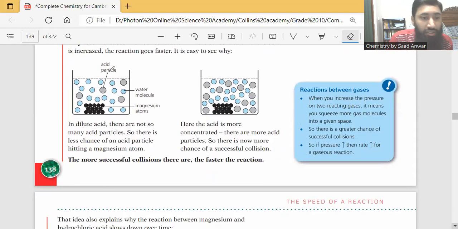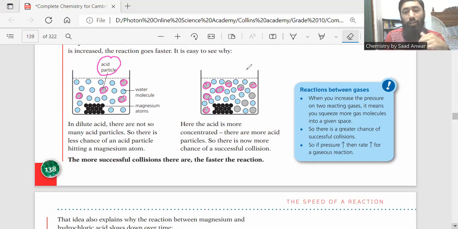This is an acid particle, this is a water molecule, this is a magnesium atom. You can see here we have just 4 acid particles, but in this diagram we have so many acid particles. So the concentration of acid is increased here. More acid here, and less acid here.